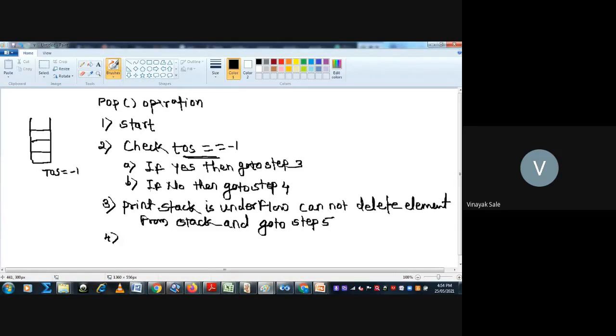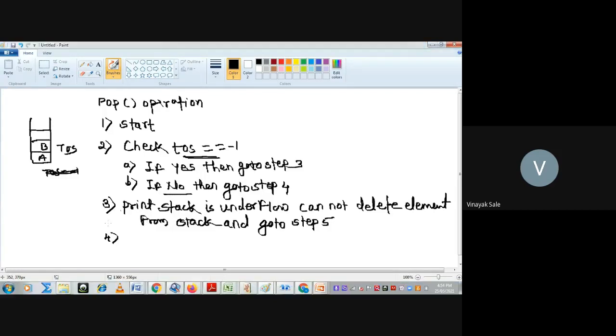Then step 4, that is if no, if there are some elements here, suppose there are two elements and top is here, then delete element from the stack and decrement top by 1 and go to step 5.